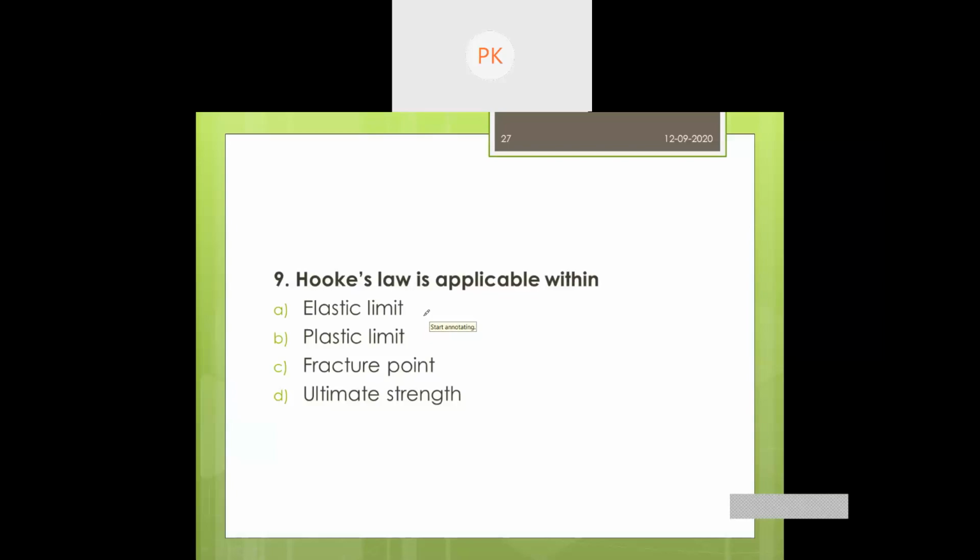Don't worry, even if you are wrong, no need to worry, you'll get corrected. Yes, true. So the answer is elastic limit. Hooke's law is applicable within the elastic limit.